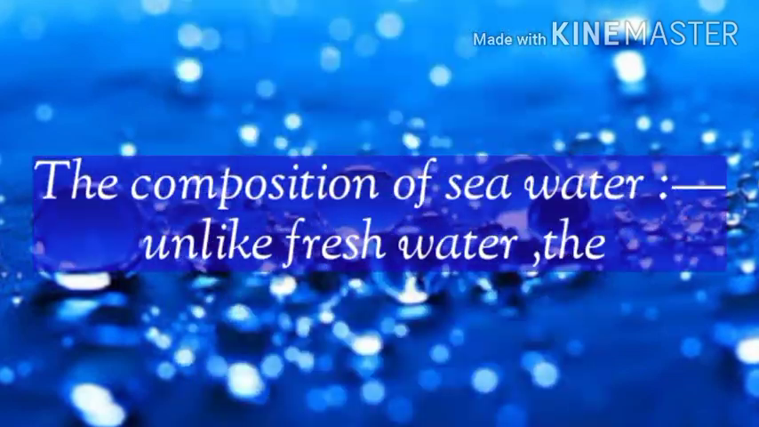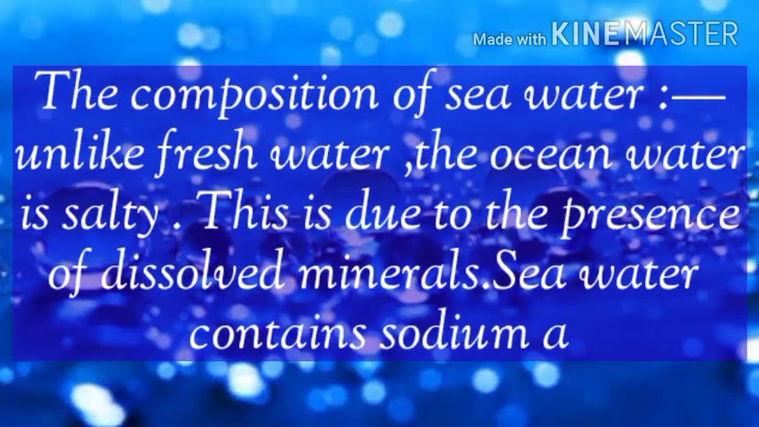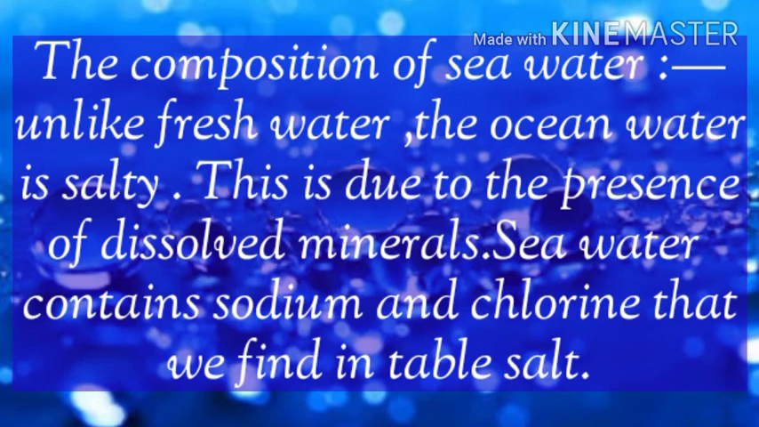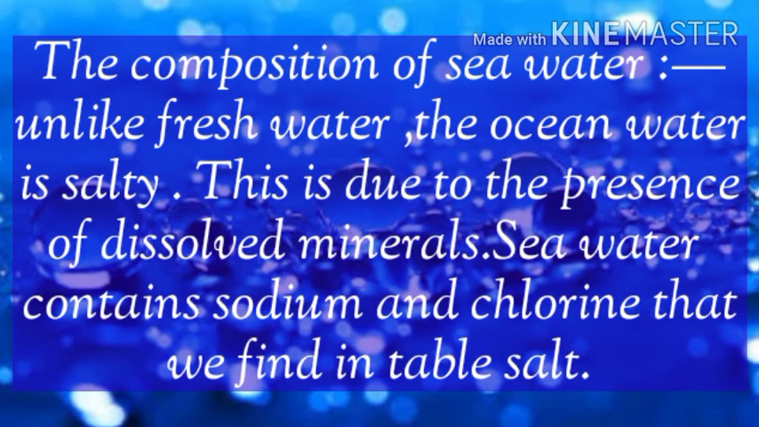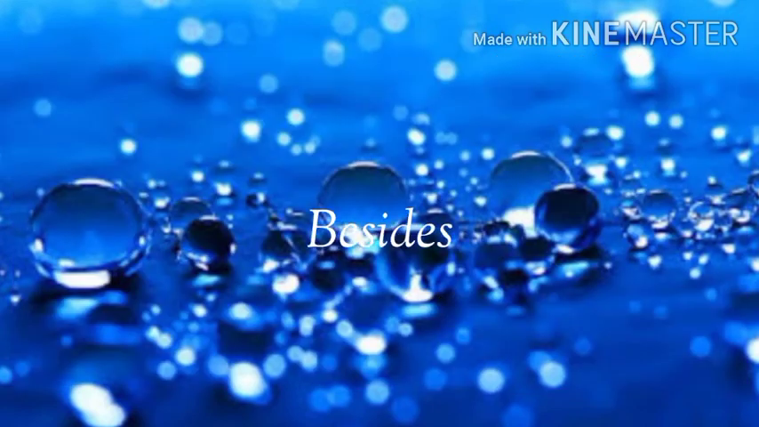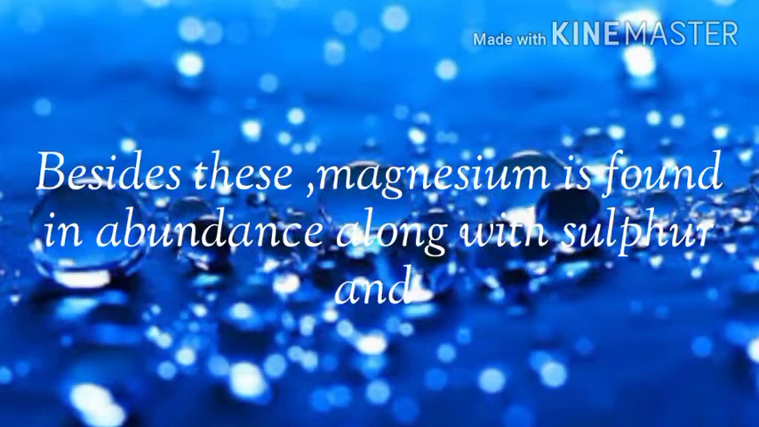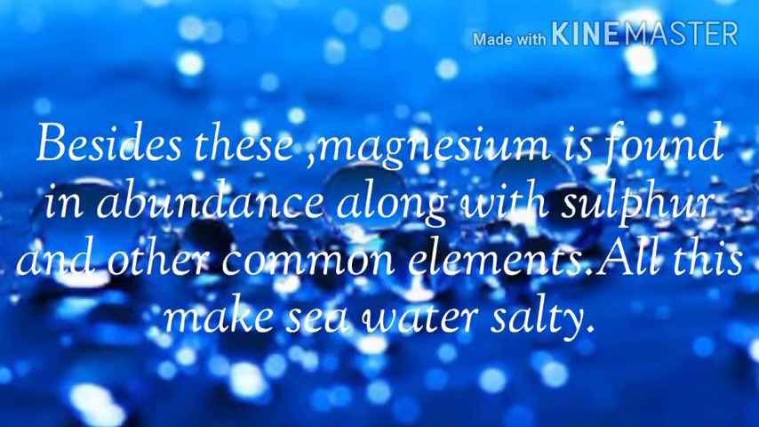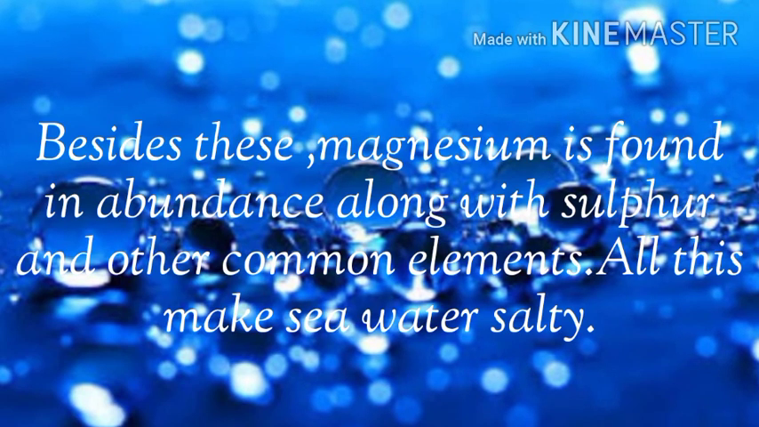The composition of seawater: unlike fresh water, the ocean water is salty. This is due to the presence of dissolved minerals. Seawater contains sodium and chlorine that we find in table salt. Besides these, magnesium is found in abundance along with sulfur and other common elements. All these make seawater salty.